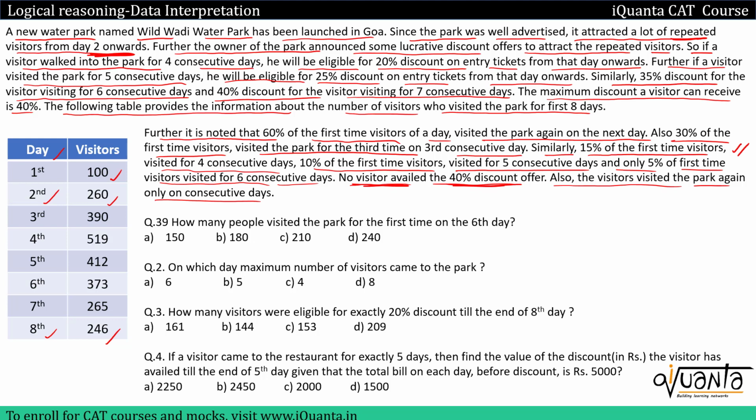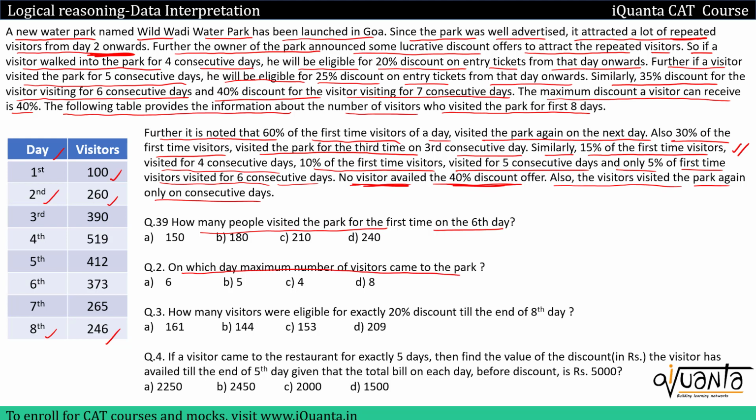If we come to the questions, we have how many people visited the park for the first time on the 6th day. So we need to find out the total number of people that are coming to the park on day 1 for the first time. Then on day 2 also we'll have some new visitors, day 3 also we'll have some new visitors. So we'll check how many repeated customers do we have on each and every day, then only we can answer this question. Second one is, on which day maximum number of visitors came to the park.